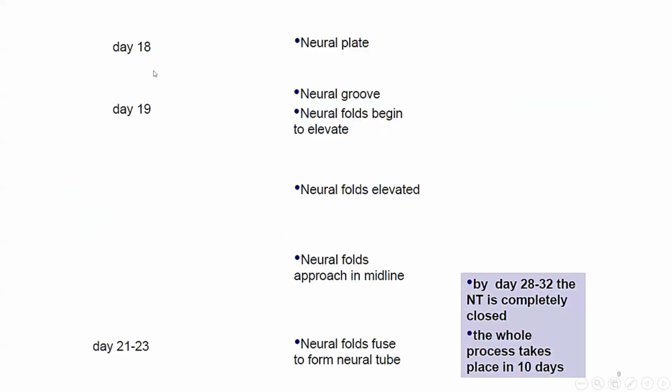Neural plate formed about the 18th day of gestation. Then the neural groove will form the next day. Neural folds begin to elevate and continue elevation until they reach the midline. The neural folds fuse to form the neural tube at about day 21 to 23. By day 28 to 32, the neural tube is completely closed. The whole process takes place in 10 days.